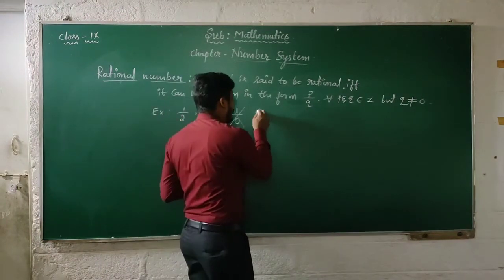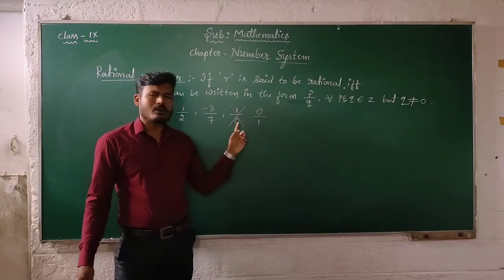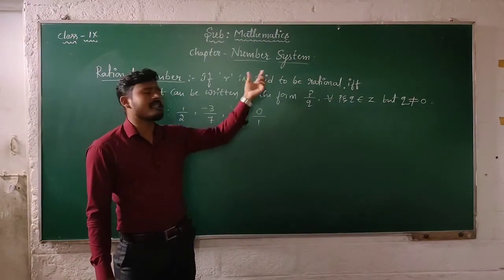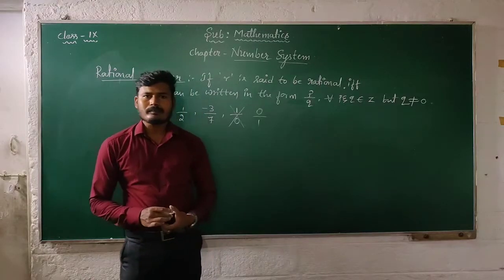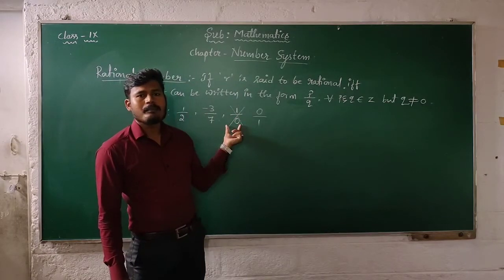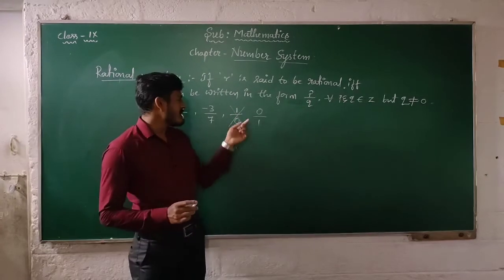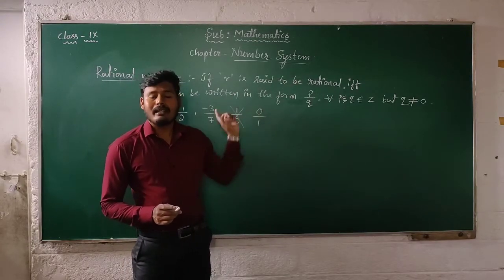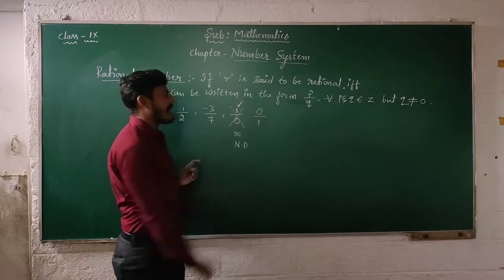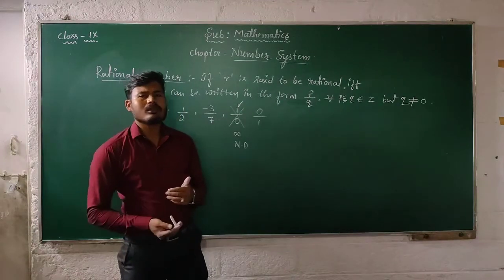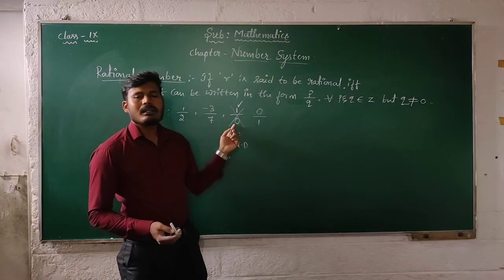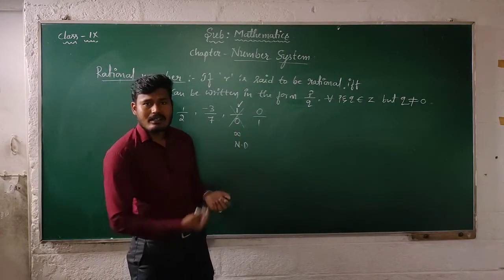If you divide 1 by 0, then what happens? This value is considered infinity, and infinity means not defined. We cannot define such values. That's why 1 by 0 is not considered a rational number.